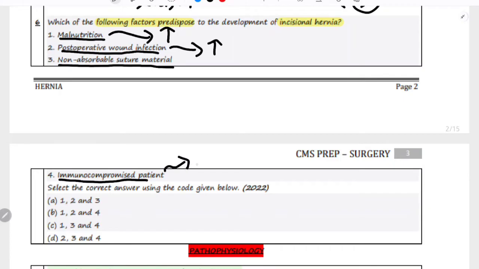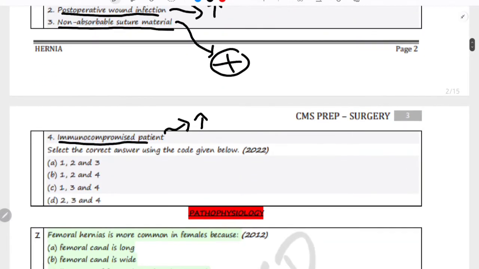An immunocompromised patient presents with delayed healing and weakened tissue integrity, which predisposes him or her to the hernia. Now coming to this option, which is doubtful, non-absorbable suture material: while it might cause discomfort, it does not directly predispose to incisional hernia formation. Therefore, the correct option is 1, 2 and 4.